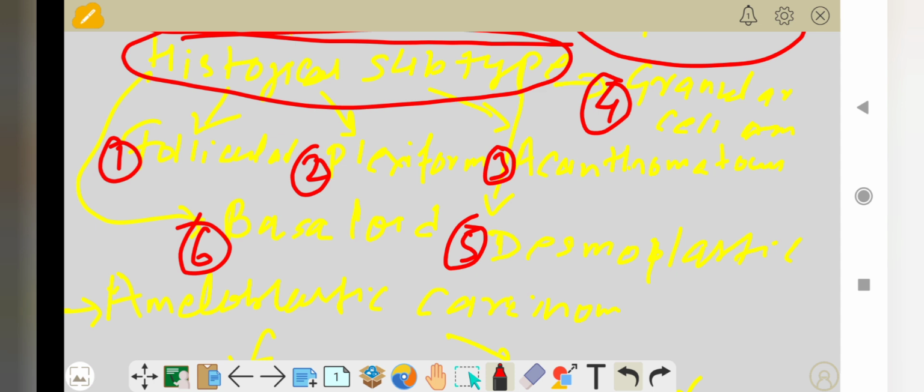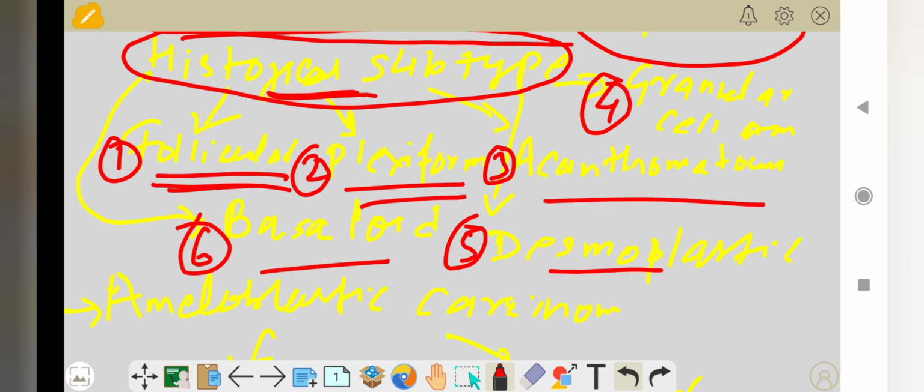These are the different subtypes on the basis of the histology of the ameloblastoma. Okay, we will discuss all the histology of these ameloblastomas in a further lecture.